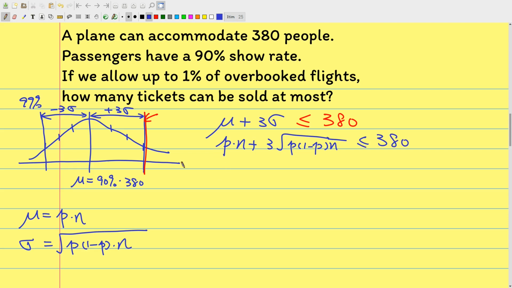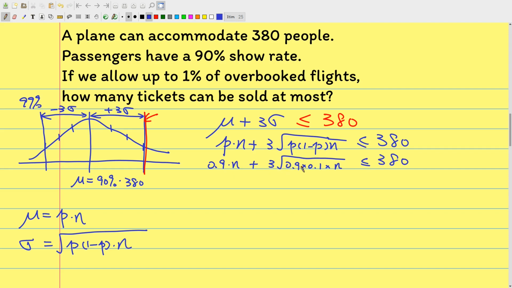In this question, P equals 0.9, and 1 minus 0.9 equals 0.1, multiplied by N.